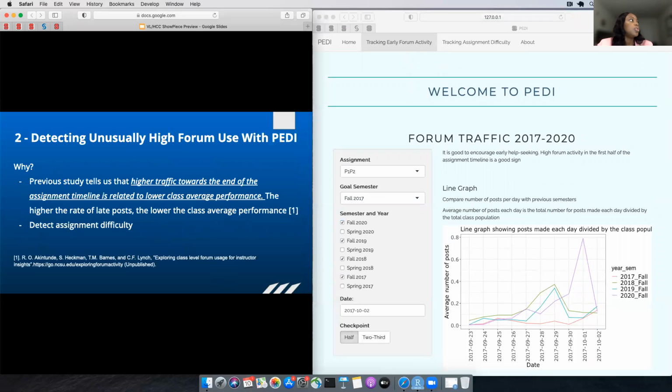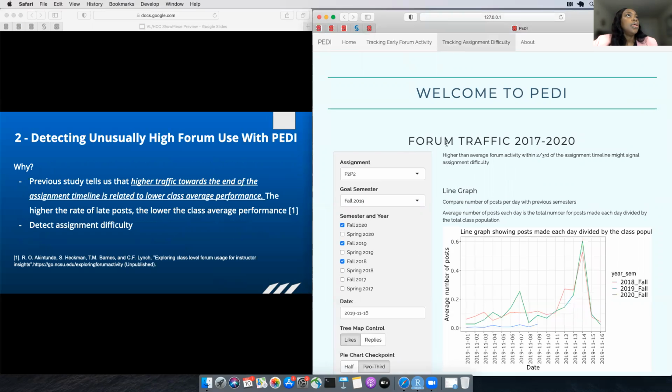For task 2, we will try to detect unusually high forum use with PEDI. We'll go to the second tab, and we named it tracking assignment difficulty simply because unusually high forum use towards the end signals difficulty. It signals that students are struggling, and that's why they're asking a lot of questions, and that's why there are a lot of interactions on the platform towards the end of an assignment duration.